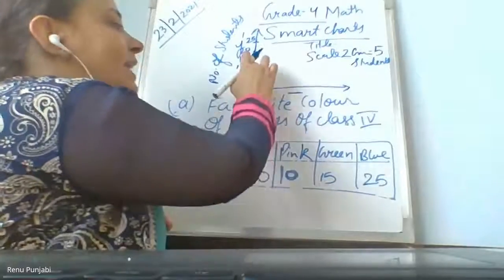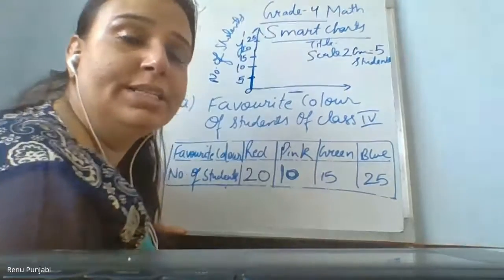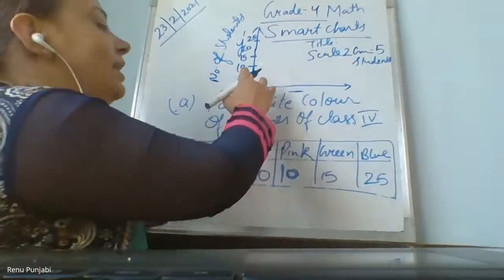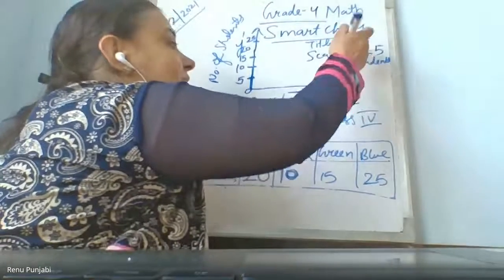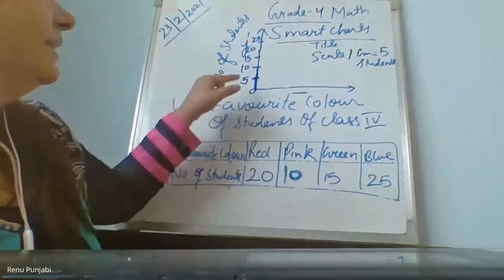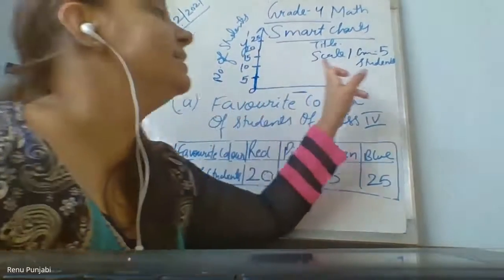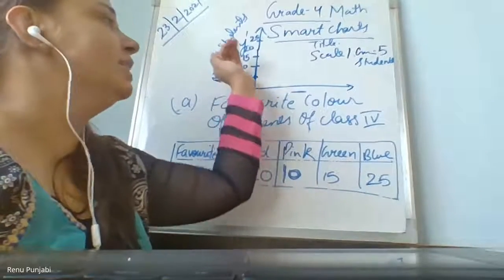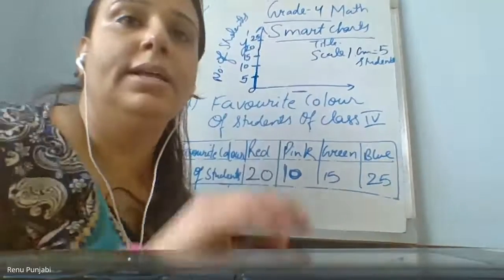Because after every 2 centimeters, 5 students increase. Are you getting me? Yes. And if you are taking 1 centimeter scaling, then 1 centimeter equals 5 students. If you are taking 3 centimeter scaling, then 3 centimeter equals 5 students. It's up to you, but the scaling should go equal.